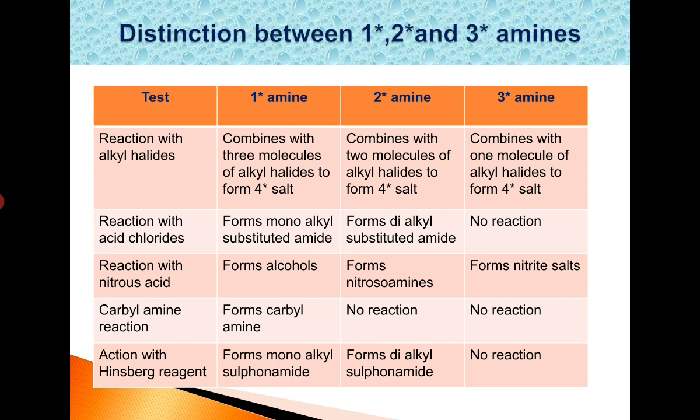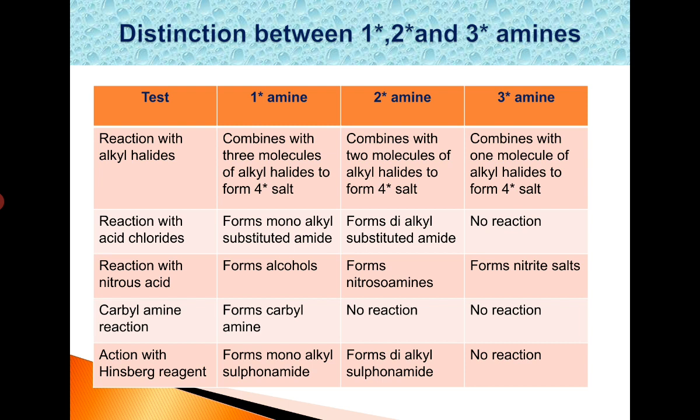We have also seen electrophilic substitution reactions on aromatic amines, diazotization, the formation of benzene diazonium chloride, and its uses. And today we will see what are the differences between the three amines. Let us see.